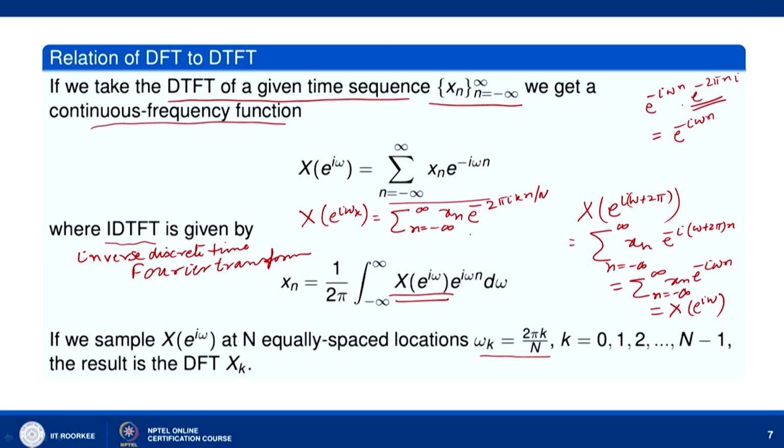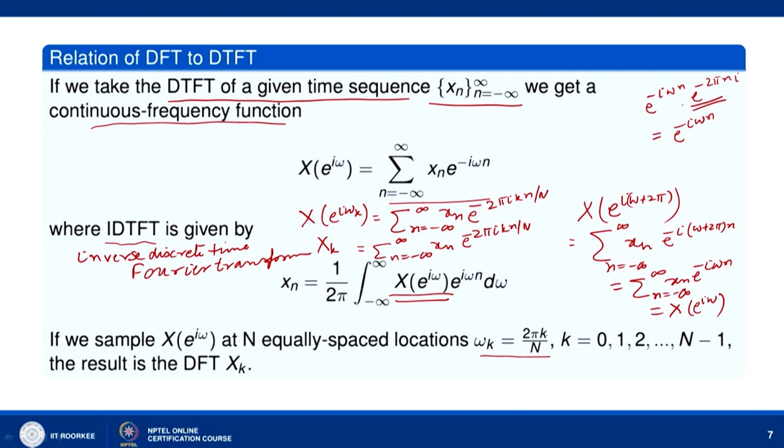Now x n is defined only for the range 0 to n minus 1. So this sum will reduce when we replace X of e to the power i omega k by X k.